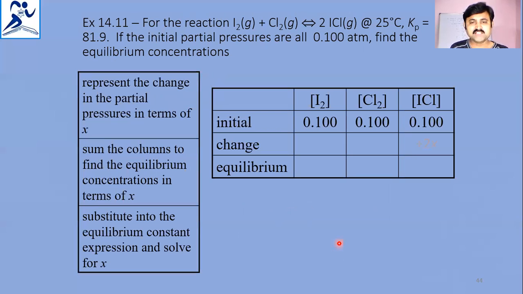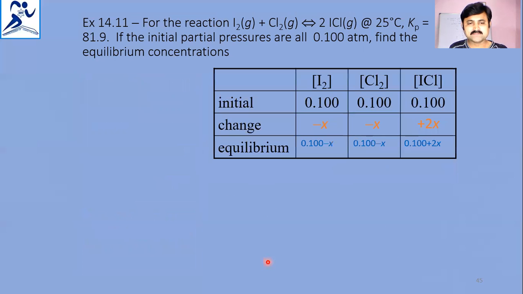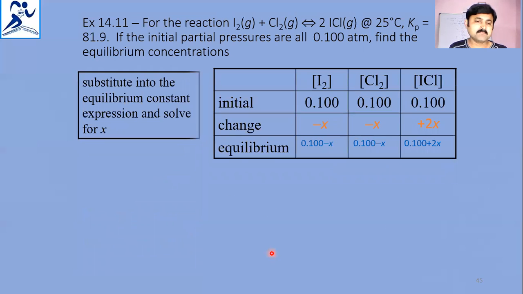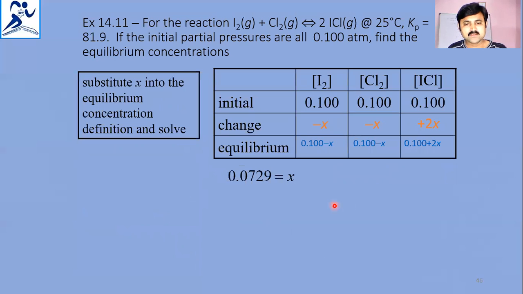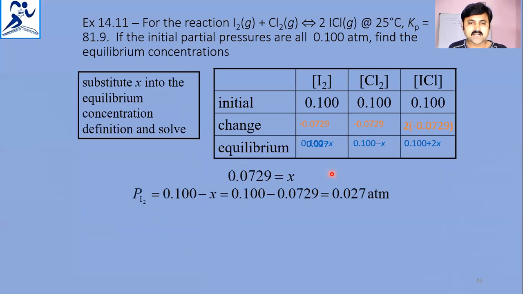So the changes in I2 and Cl2 are taken as minus x, and for ICl plus 2x. The equilibrium pressure is substituted, and the x value should be determined through mathematical working. After finding the x value, 0.0729 is substituted, and the partial pressure of iodine came to 0.027.